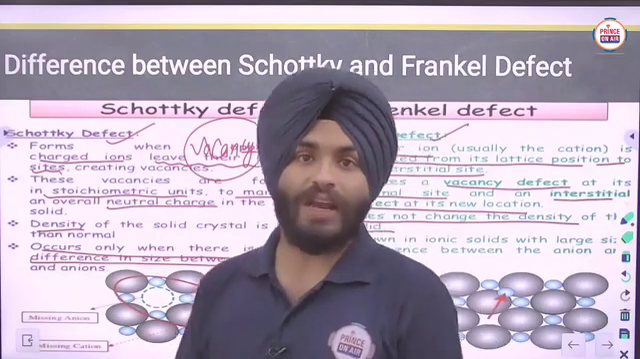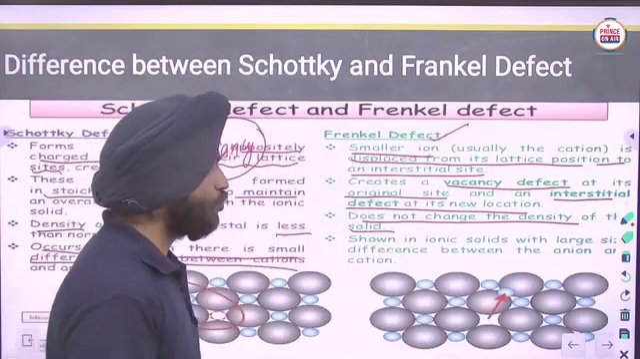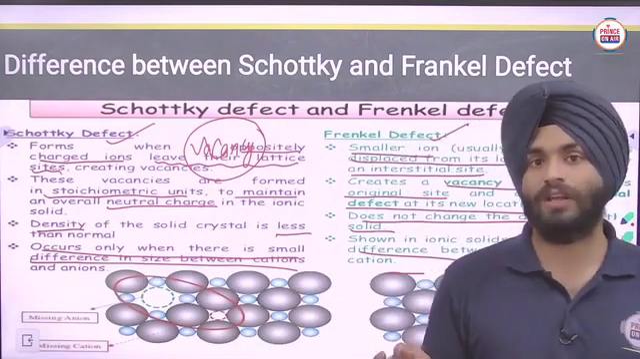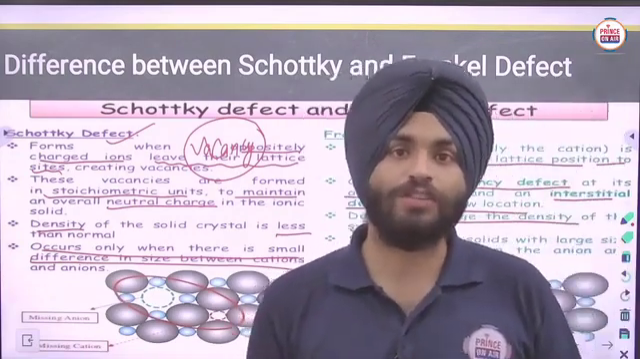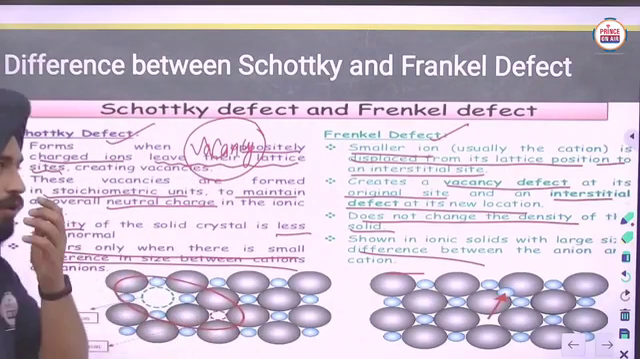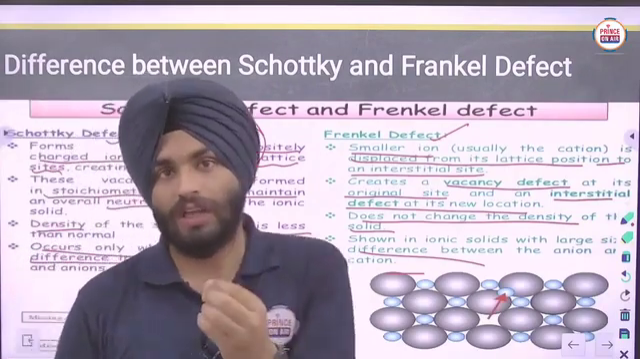But in the case of Frenkel, the size of the cation should be smaller than the anion, or you can say there should be a large difference between the size of anions and cations. So that is the actual difference between the Schottky and Frenkel defects.